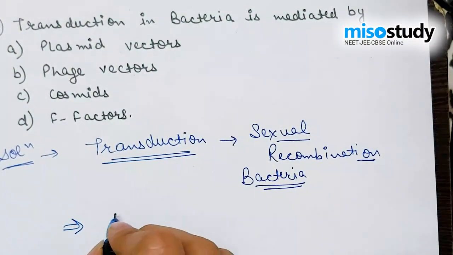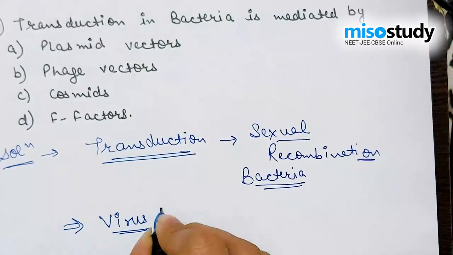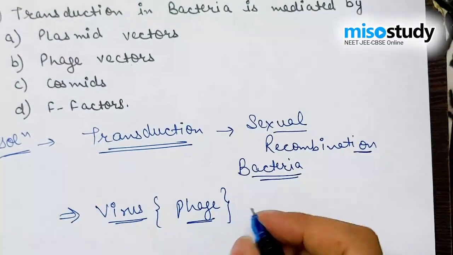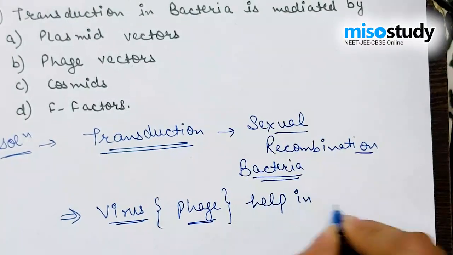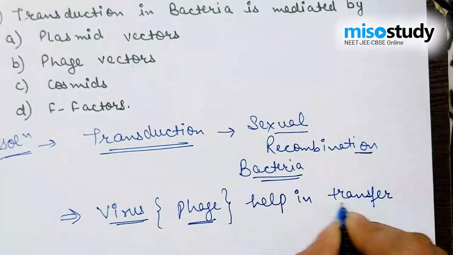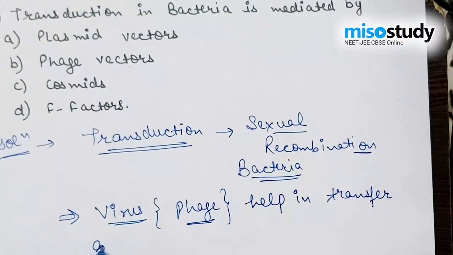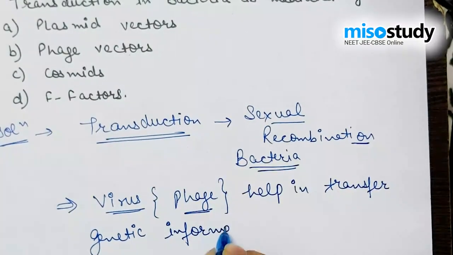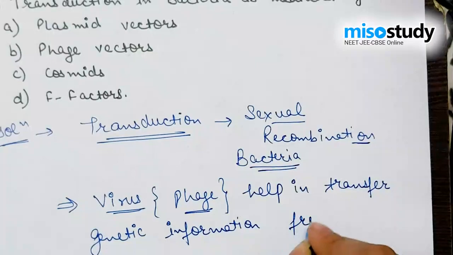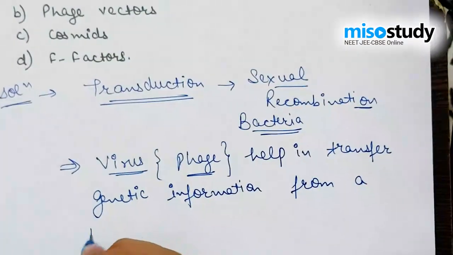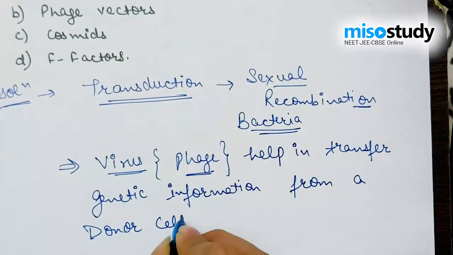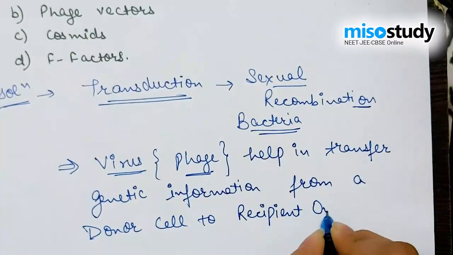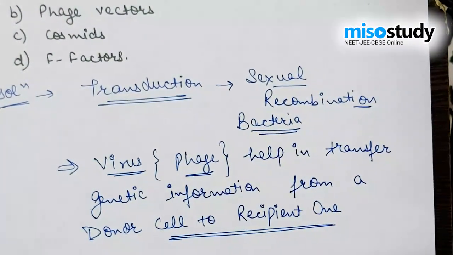In this process, a virus, that is, a bacteriophage, helps in the transfer of genetic information from a donor cell to the recipient one.